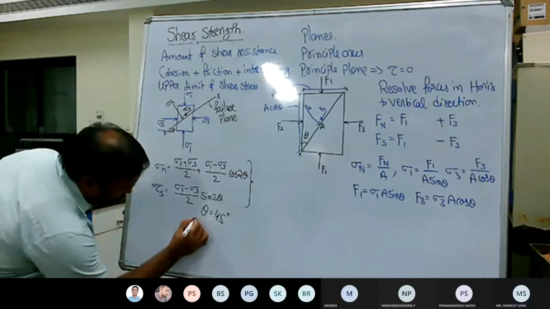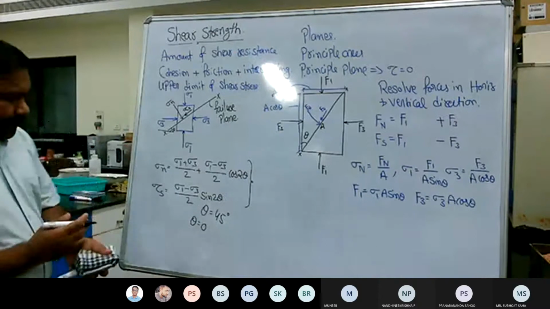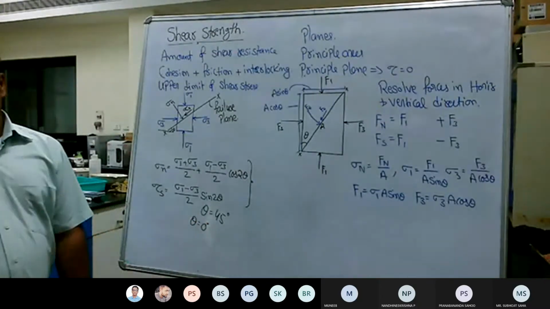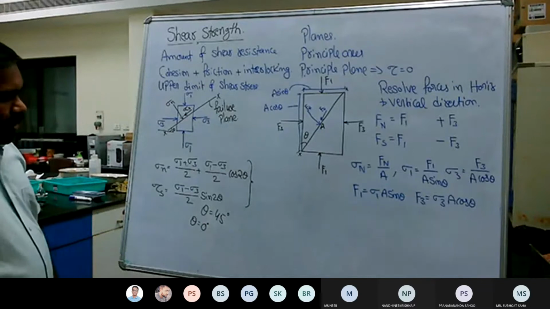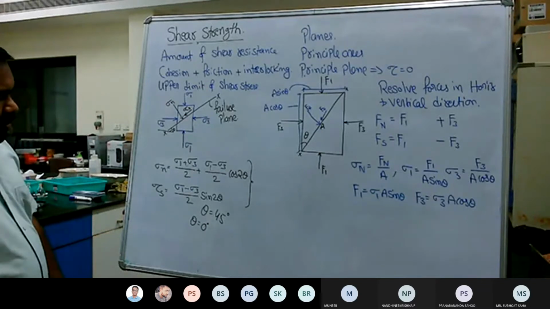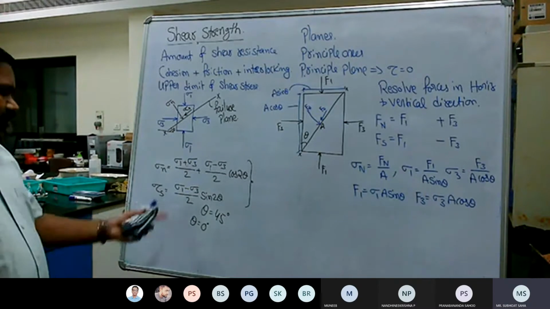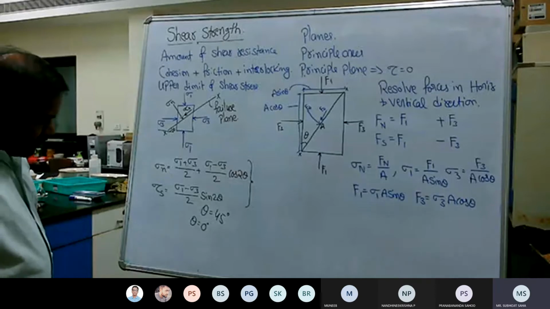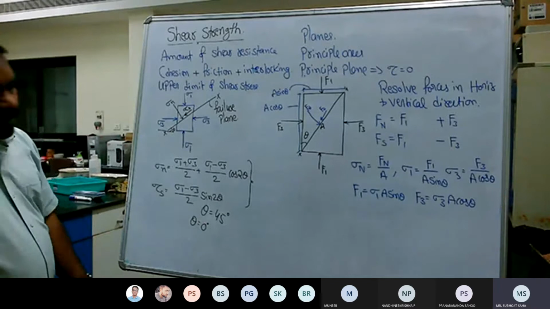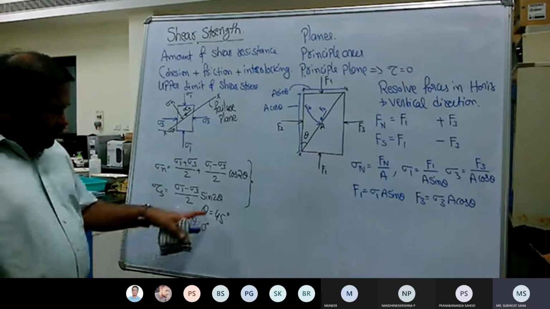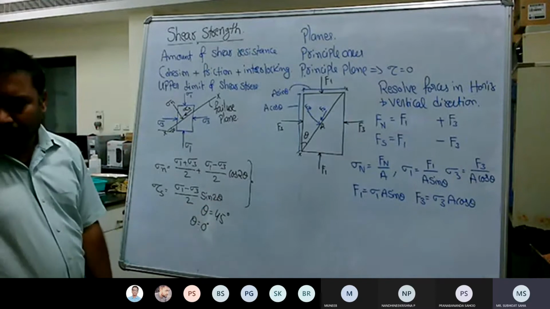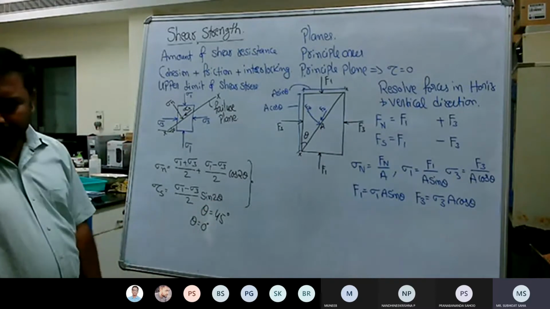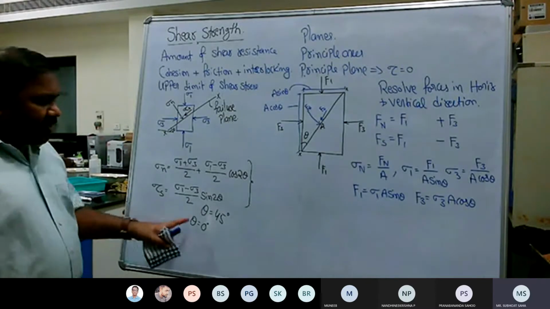If theta is 0, shear stress is 0 and sigma n is equal to sigma 1 or sigma 3. So sin 0 is 0, and the shear stress becomes 0.